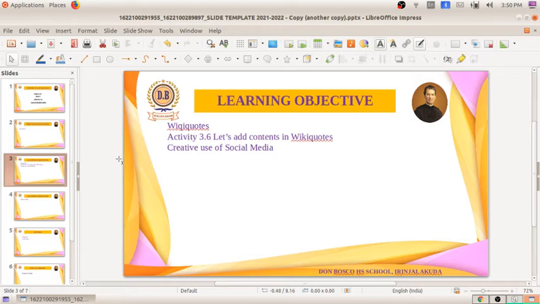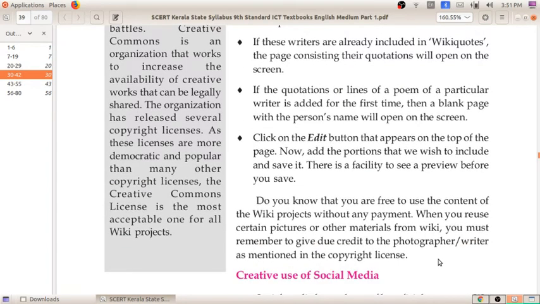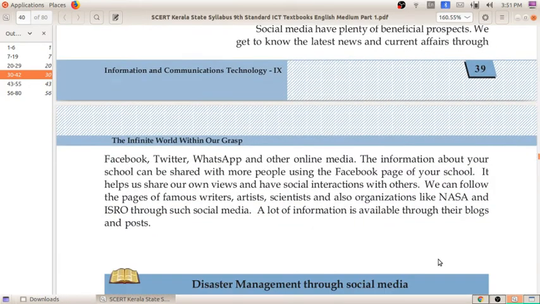The social media have plenty of beneficial prospects. We get to know the latest news and current affairs. We are all very much related to social media, which includes Facebook, Twitter, WhatsApp, like that. With internet we can access a lot of things. If you want to open Facebook, WhatsApp, even Twitter, a lot of social media are there surrounding us. For that, we need a proper internet facility.